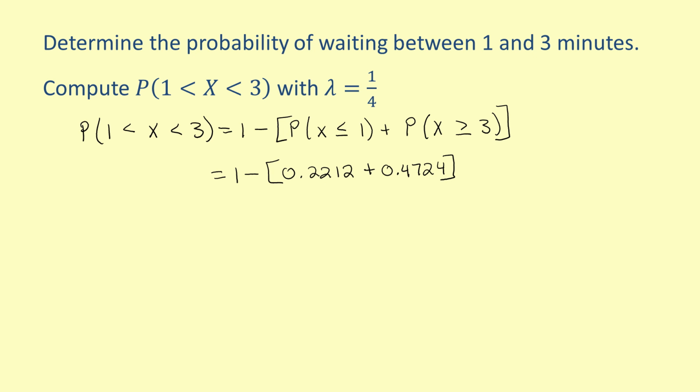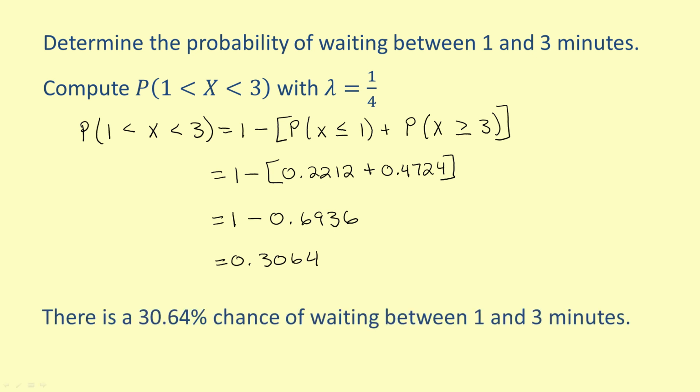Add what is inside the brackets to get the probability equals 1 minus 0.6936. Finally, subtract to get 0.3064. There is a 30.64% chance of waiting between 1 and 3 minutes.